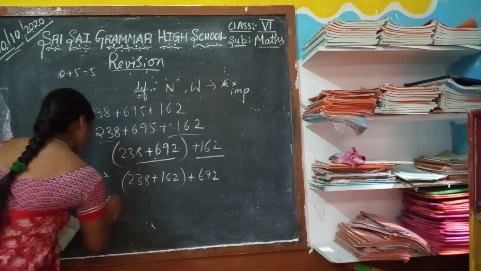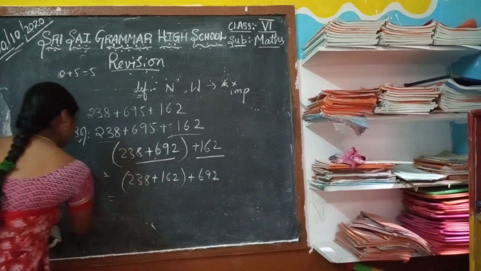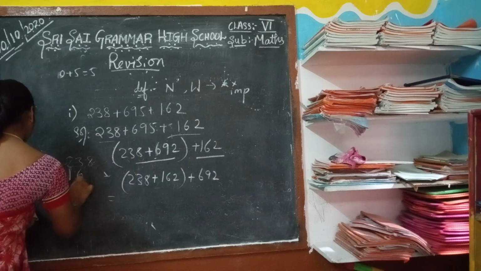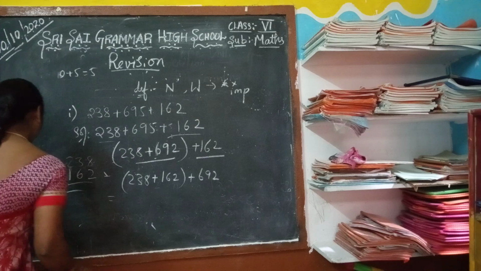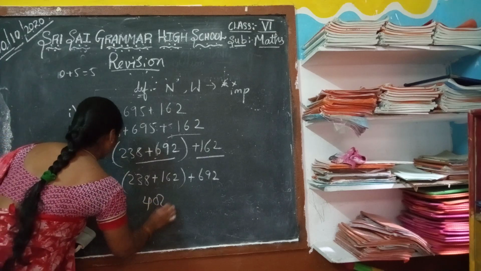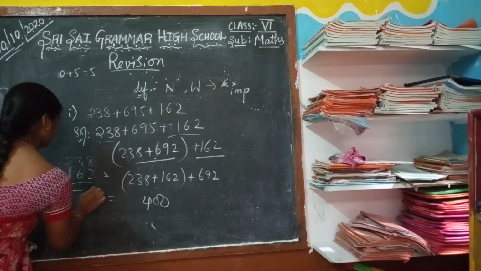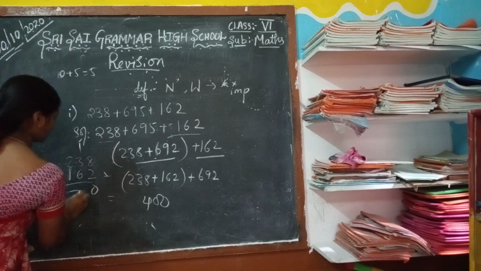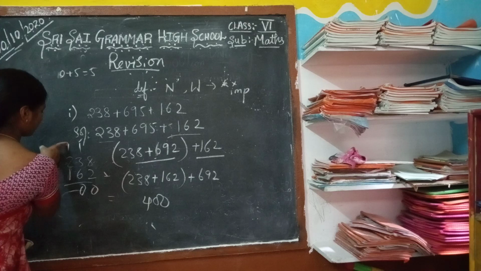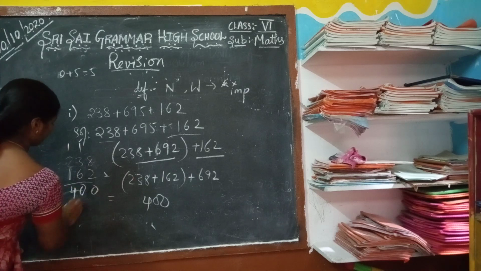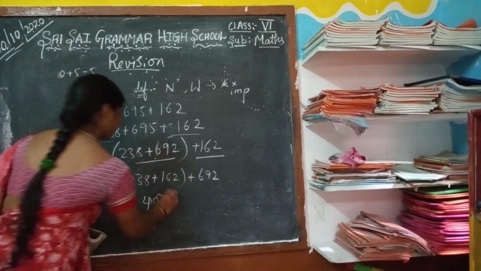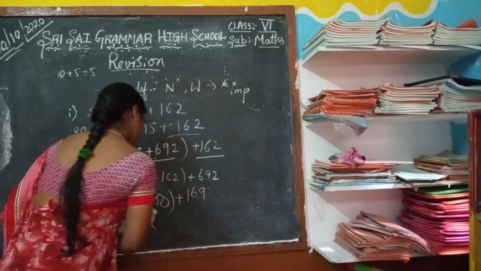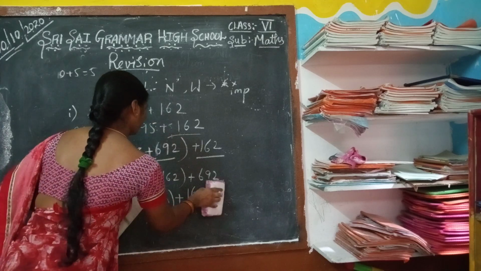Now see, 238 plus 162 is 400. Yes, 8 plus 2 is 10, 3 plus 6 plus 1 is 10, and 2 plus 1 is 3 plus 1 is 4, so 400. Now 400 plus 695.